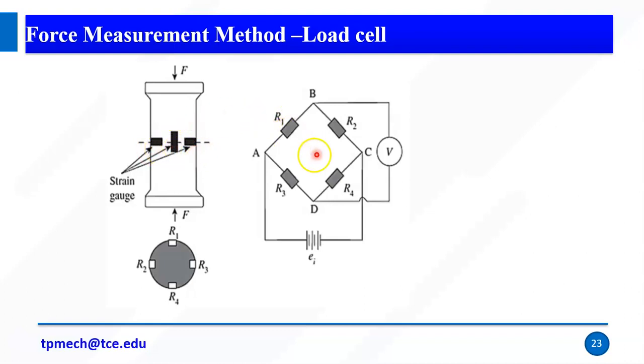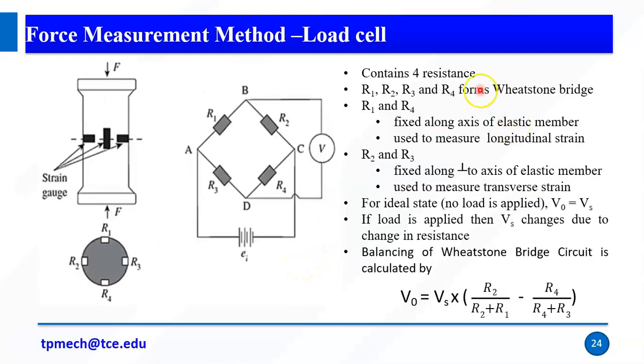Right. So R1, R2, R3 and R4 form the resistances. This circuit we call a Wheatstone bridge. So we have four resistors, and all four resistors are connected with some internal circuits. R1, R2, similarly R3 and R4. The intersection of R1 and R2 is B, and of R3 and R4 is D. So B and D will give the output. A and C will take the input supply. So it consists of four resistors: R1, R2, R3 and R4. It forms the Wheatstone bridge.